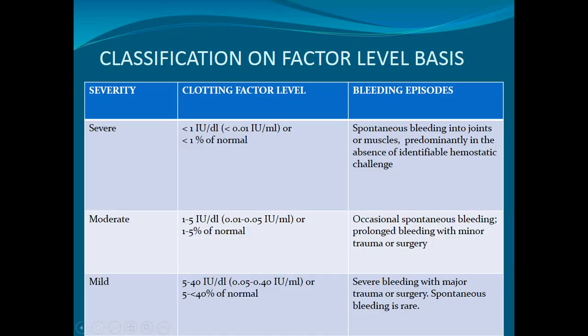If the patient falls into the moderate category, there is occasional spontaneous bleeding, but prolonged bleeding with minor trauma or surgery. In mild hemophilia, there is severe bleeding with major trauma or surgery. Whenever the patient encounters a major trauma or major surgery, there will be severe bleeding. In the mild variety, spontaneous bleeding is very rare.